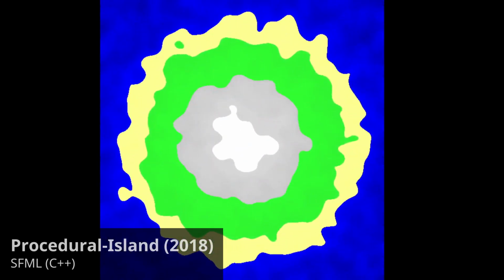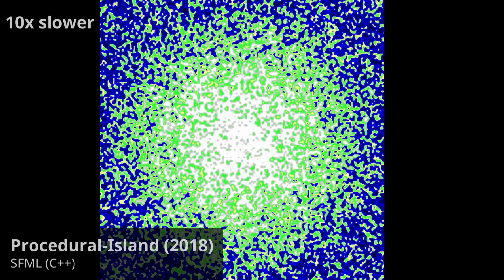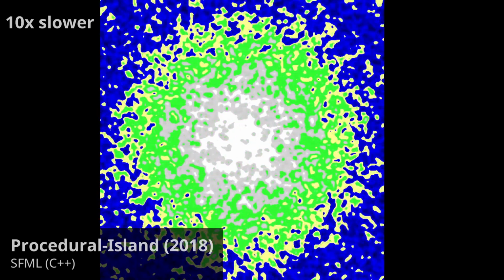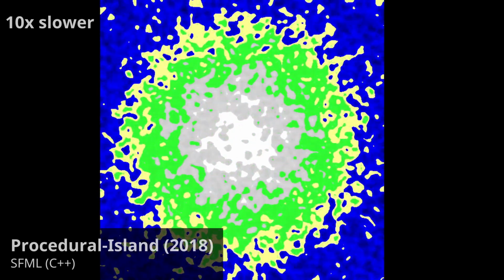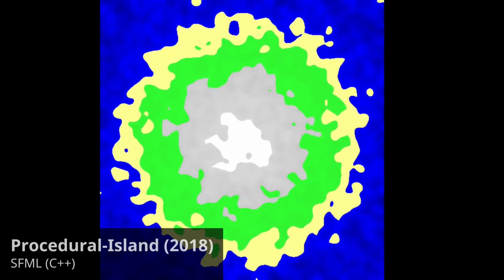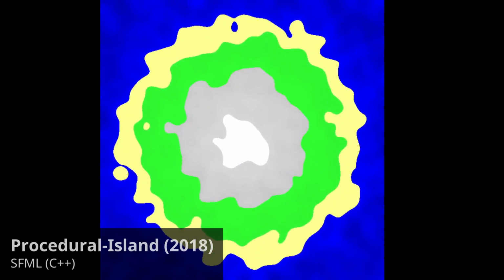I experimented with procedural island generation. What I did is I generated Perlin noise, and at each time step, I smooth each pixel using a neighborhood average to create this smoothing effect.